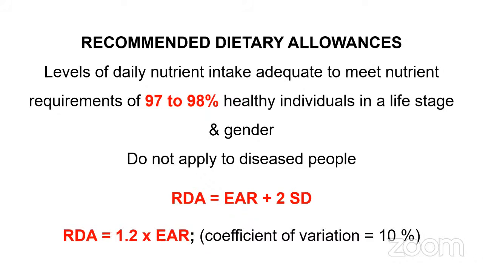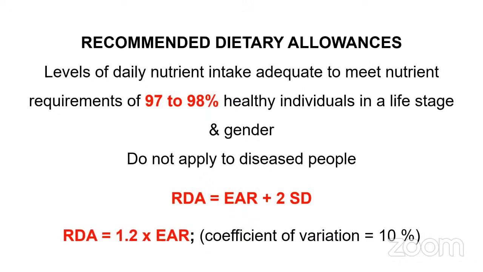All right. So the nutrient requirement which is required for a healthy person, all that is fine. But we cannot tell that this particular nutrient requirement is enough for all the people. Like for 100% of the people, we cannot say that it is necessary, or you cannot say it will be adequate. Only 97 to 98% of the people's requirements will be met. That is, if you take 100 people, okay.